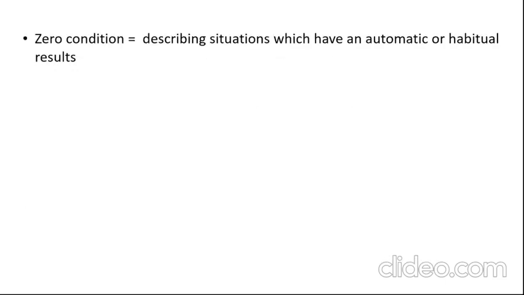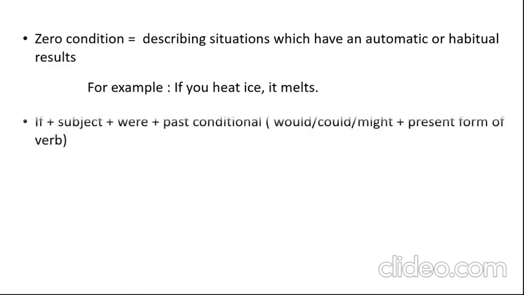Zero condition, describing situations which have an automatic or habitual result. So it is habitual or automatic result. For example, if you heat ice, it melts. So it's natural that if you heat ice, it will melt.